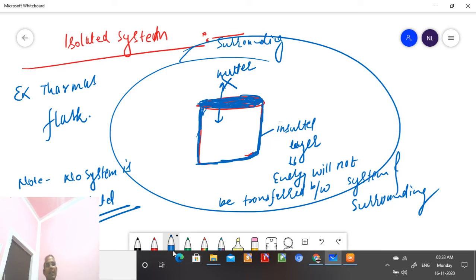And what we studied in this class, students, is the definition of thermodynamics. We said that thermodynamics is the branch of physical chemistry which deals with the study of the interconversion of heat into its different forms in physical and chemical processes. Physical process, I told you, is if suppose ice is converting into water or water is converting into vapors, how much heat is changing. That comes under physical processes, because there is no chemical change in the water; only the state of water is changing.